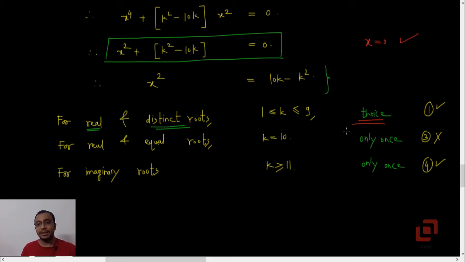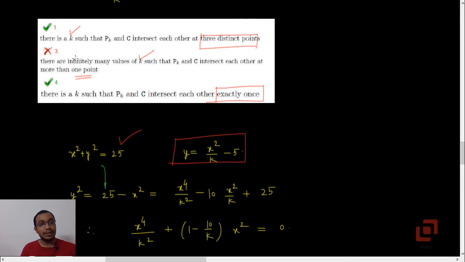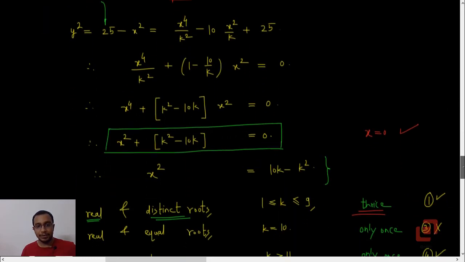Okay, so for real and distinct roots, the parabola intersects the curve thrice in the range 1 to 9. So let us go to option 1. What does it say? There is a k such that P_k and C intersect each other at 3 distinct points. Yes, this is true. In fact, there is more than one value of k for which this is true. So option 1 is true.